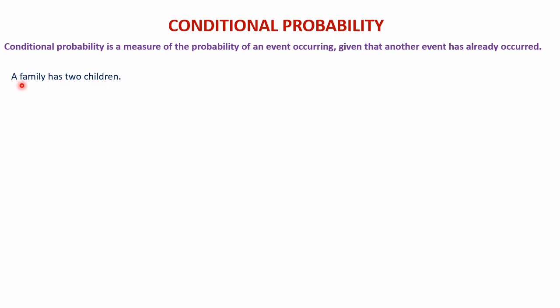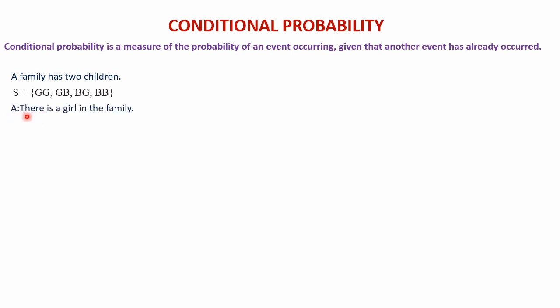Let's think of a situation. A family has two children. There are two children in the family, and the possibilities form the sample space. We can say S is equal to GG, the first one is a girl, the second one also a girl; GB, the first one is a girl, the second one is a boy; BG, the first one is a boy and the second one is a girl; and BB, both are boys. And here, let A be an event.